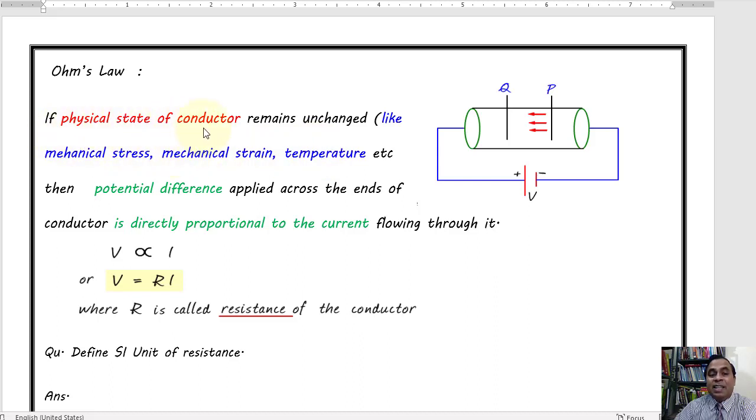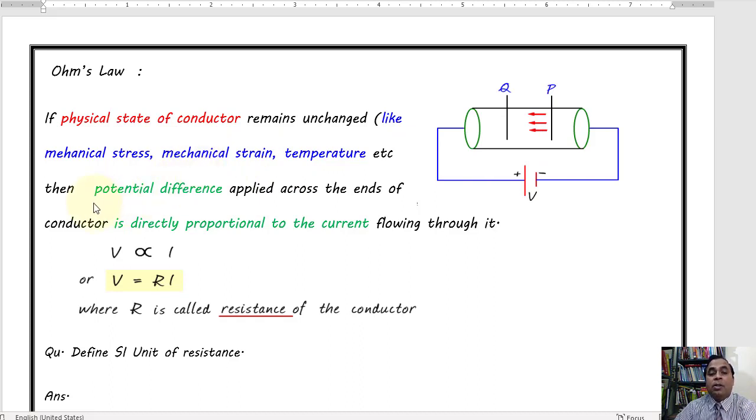If physical state of conductor remains unchanged, means what? Because of application of so many cells, it should not bring any change in the shape of the conductor, like mechanical stress, mechanical strain, temperature, etc. Means you should not be connecting as many cells that it is going to deform this conductor. One side it is wider, another side it is going thinner. That way it should not happen. It should not even melt down. It should not have a significant temperature rise.